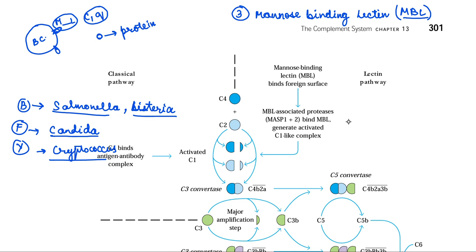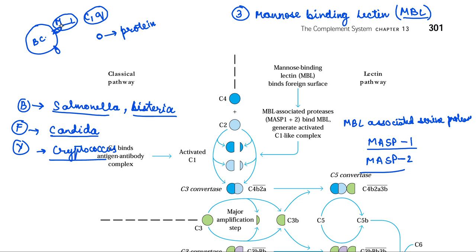So they will activate MBL associated serine protease, that is MASP1 and MASP2.